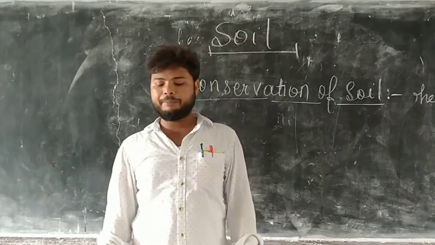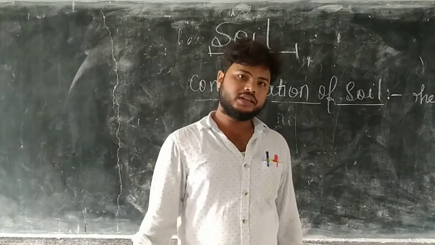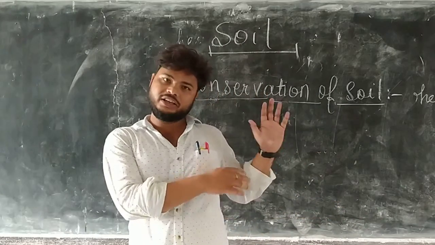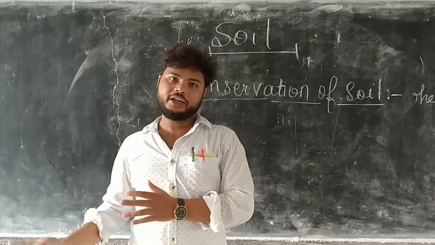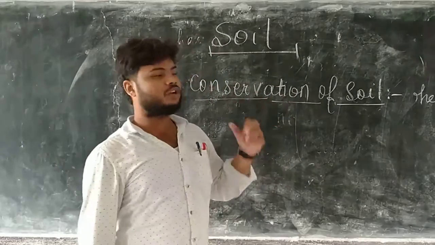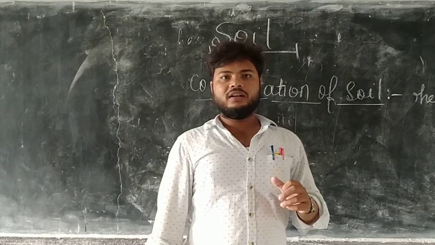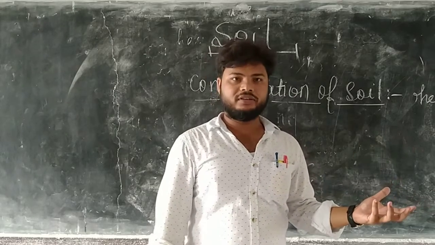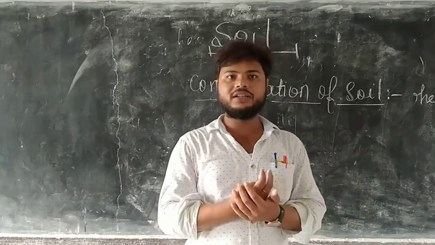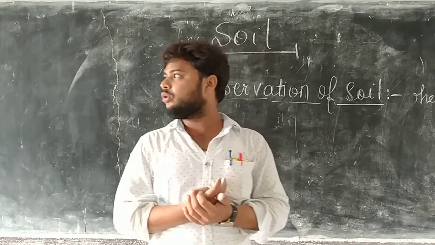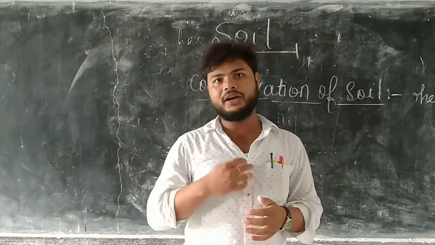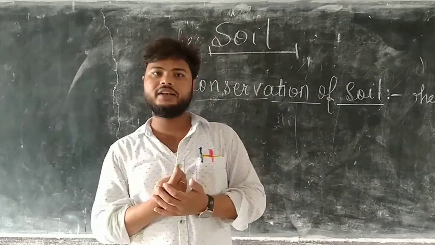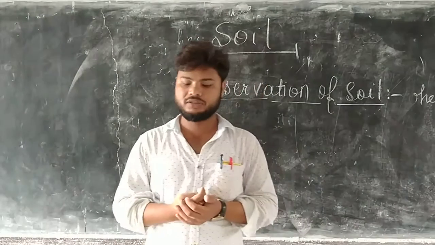It can be done by planting more trees. In erosion of soil we talked about cutting down a large number of trees, but in conservation of soil, we plant trees in large numbers. If you want to conserve soil, if you want to prevent erosion of soil, we will have to plant trees in large numbers.